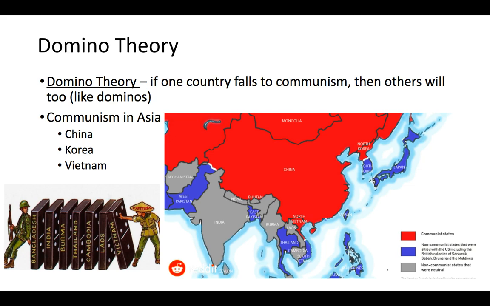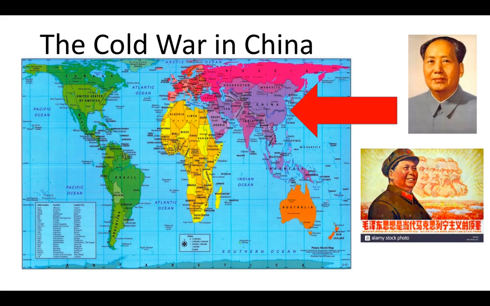There's a conflict between the nationalists and the communists. The US backed the nationalists, and they end up fleeing to the little island of Taiwan offshore, and the communists take control of China.